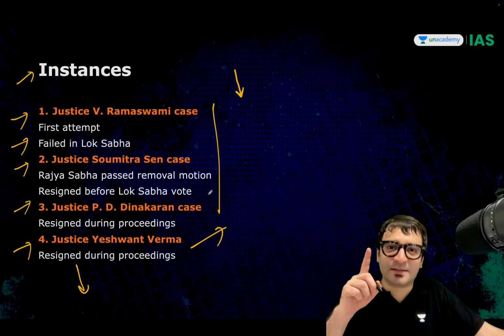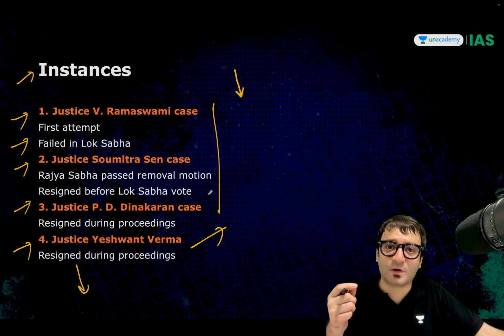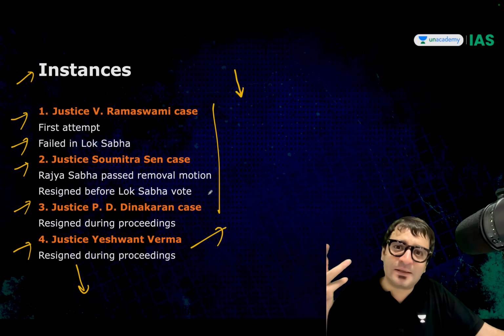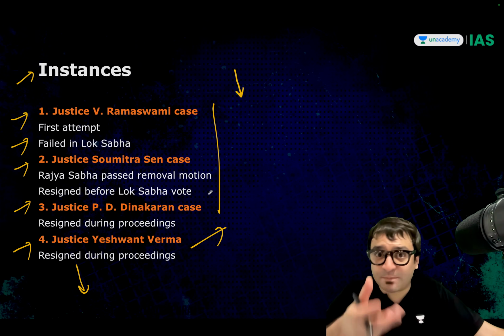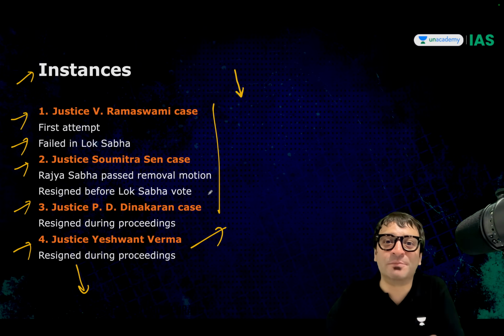There were other instances where, for example, Justice Pardiwala, who is now a judge of the Supreme Court, or other judges, Justice Deepak Misra I was talking about, but the process could not be accepted in the parliament. That means the motion was not admitted.